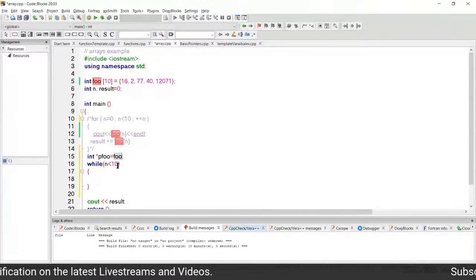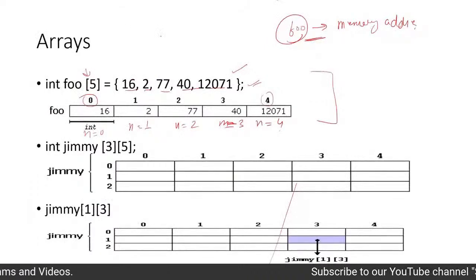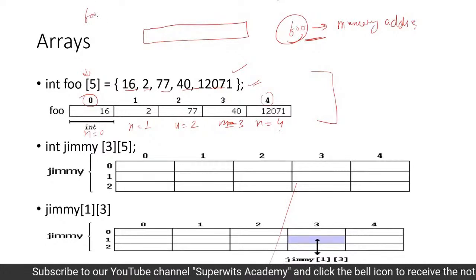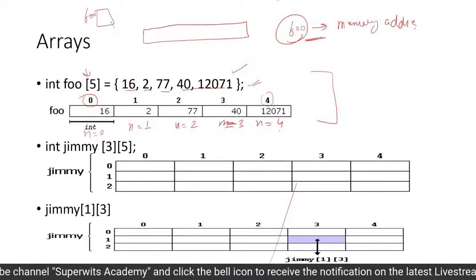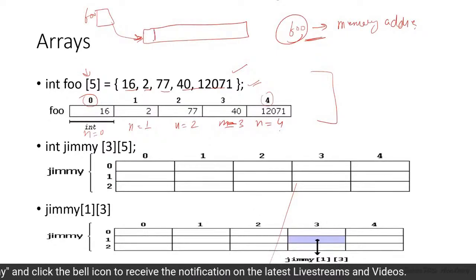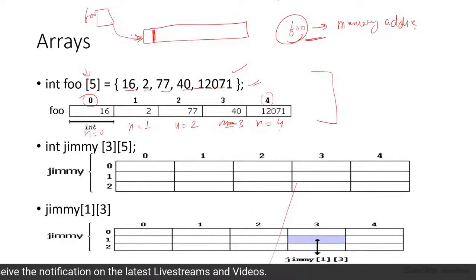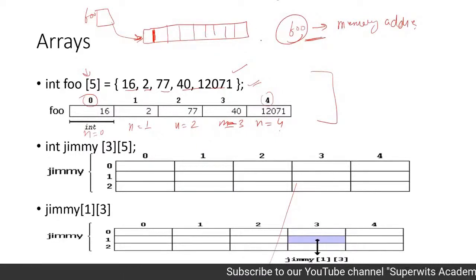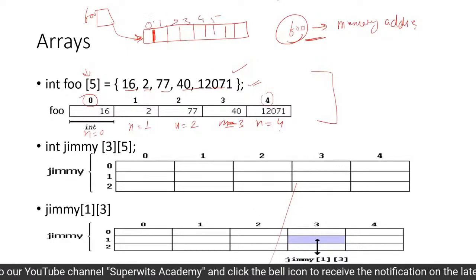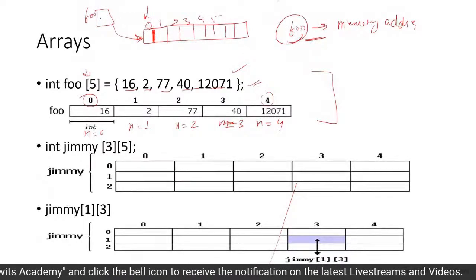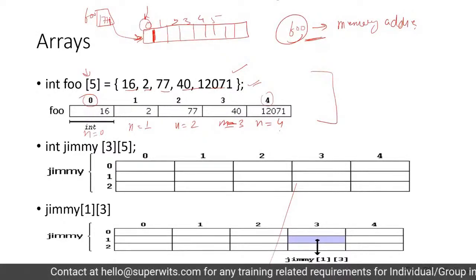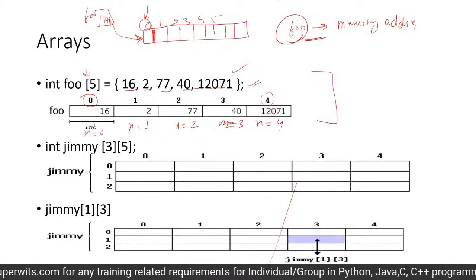So exactly what happens is, let's say I have this set of memory, right? And then there is a foo variable, which is going to be a pointer variable, which is going to point me towards the first location, right? This is the first location to which this variable is going to point. And then I can actually do an increment in the values. This is also a reason why we have 0, 1, 2, 3, 4, 5, 6, why the index is started from 0. So whatever the address is here, let's say 1171, that has been added to this particular index, and then we get the subsequent values correspondingly.